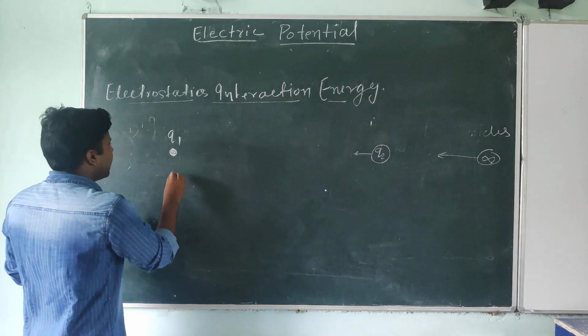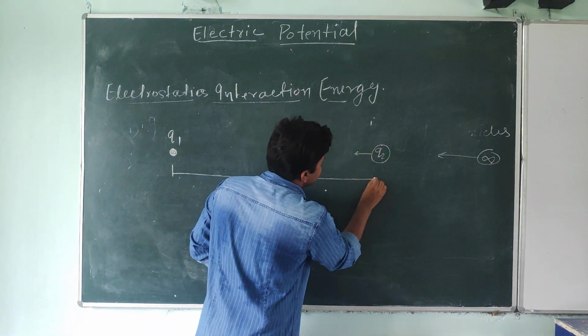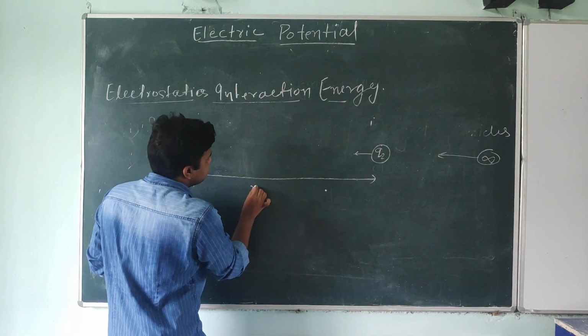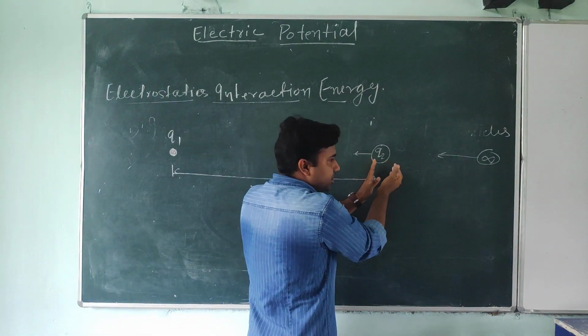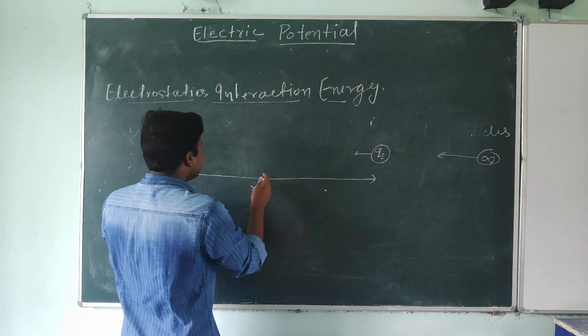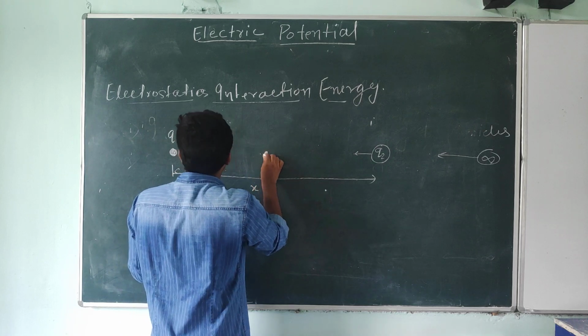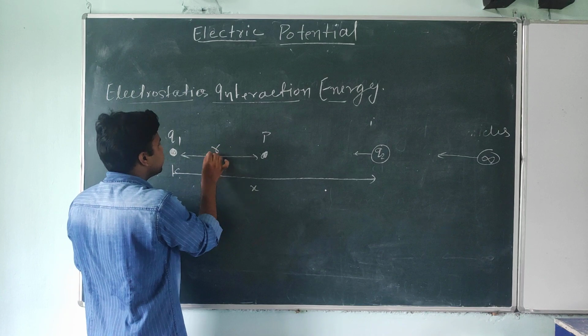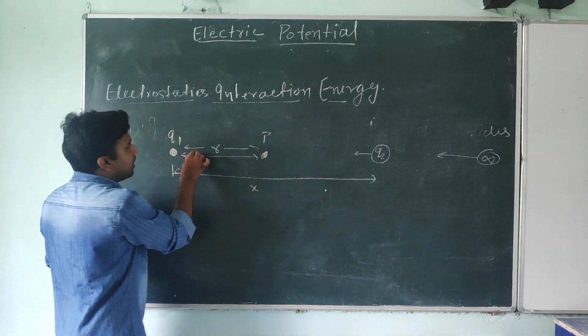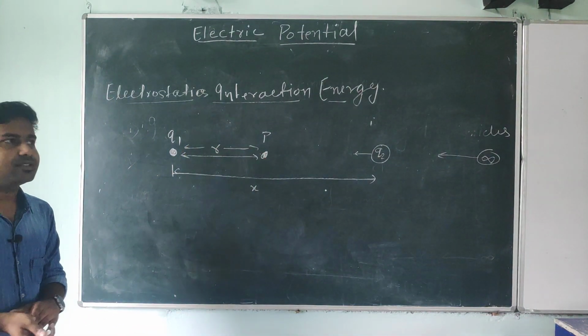At a general point this charge particle is at x distance far, and we have to put it at point P, which is r distance far from the first charge particle.